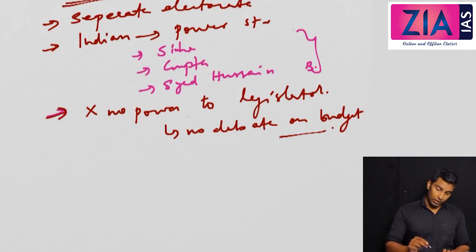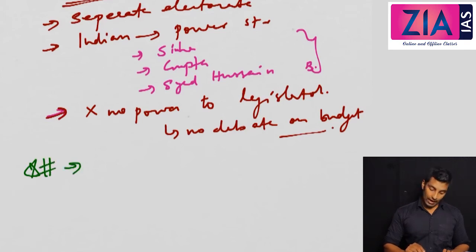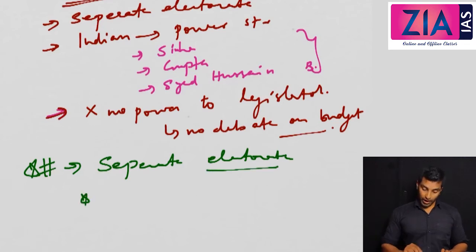Among all, the most important point when it comes to the 1909 Indian Councils Act is the separate electorate. Interestingly, Jinnah opposed a separate electorate at first, but later he is the person who uses this concept extensively. Okay, so that's about the 1909 Indian Councils Act.